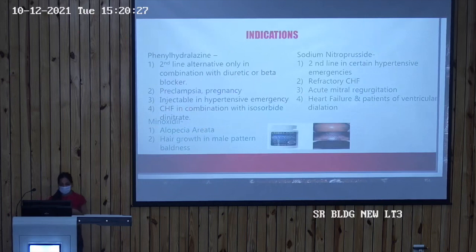Now coming to the indications and uses of the vasodilators. Hydralazine is the second line antihypertensive alternative, which is used in combination with the diuretic and the beta blockers. Hydralazine is also the antihypertensive which is prescribed in pregnancy, especially for preeclampsia. It is also used in an injectable form in hypertensive emergencies. It is also used in the management of congestive heart failure in combination with isosorbide dinitrate.